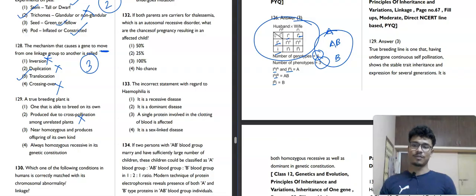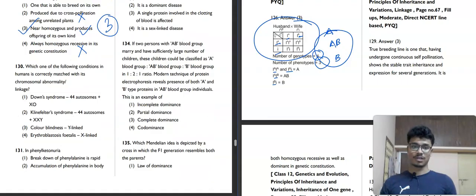Near homozygous and produces offspring of its own kind, it seems right. Always homozygous recessive in its genetic constitution, no, it could not be always recessive. So a true breeding plant is near homozygous and produces offspring of its own kind. The third option is our correct answer.